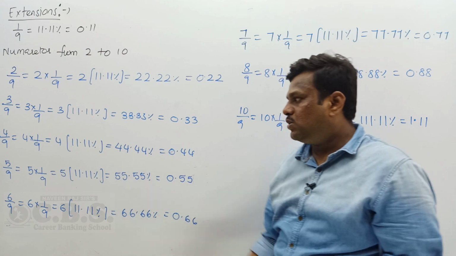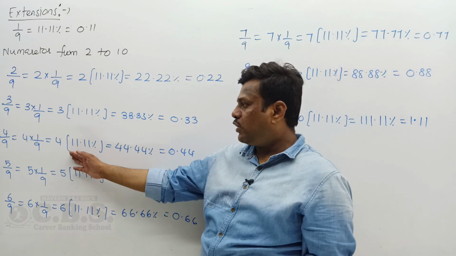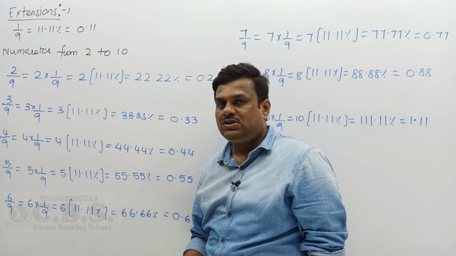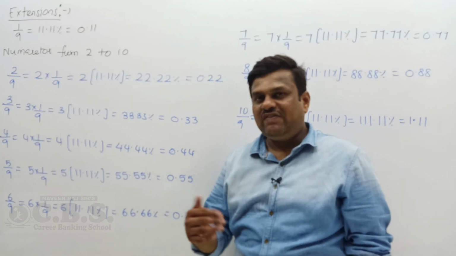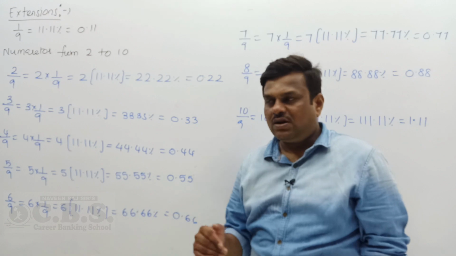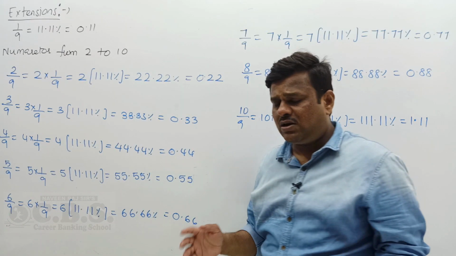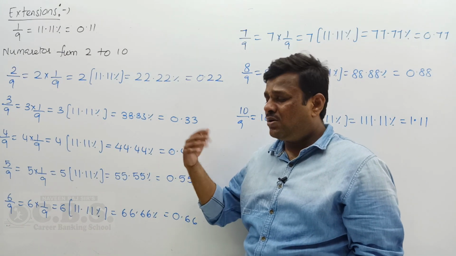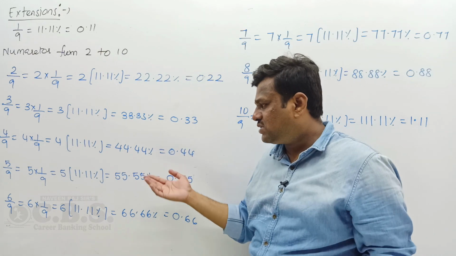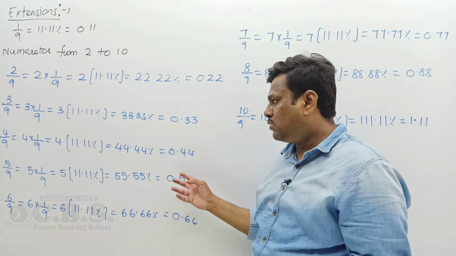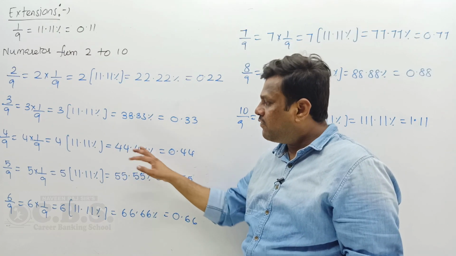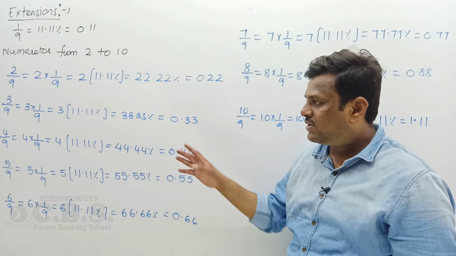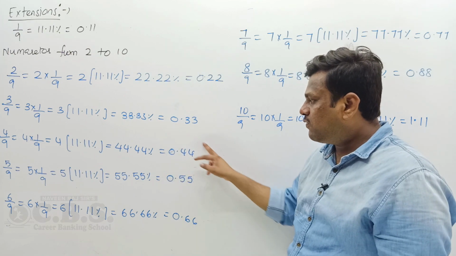A 4 by 9 value, 4 into 1 by 9, is nothing but 4 into 11.11 percentage, so nothing but 44.4 percentage. If you take 1 four, it is enough; you take 2 fours or 3 fours, it's not needed. More 4s are a continuous fraction, so it is a recurring decimal, which is not important. You take 1 four, it is enough. 44.4 percentage is enough. 44.44 percentage is also the same value. 0.44 is nothing but